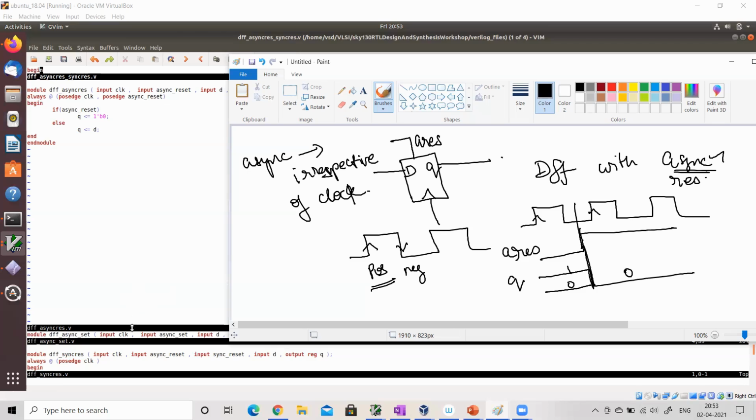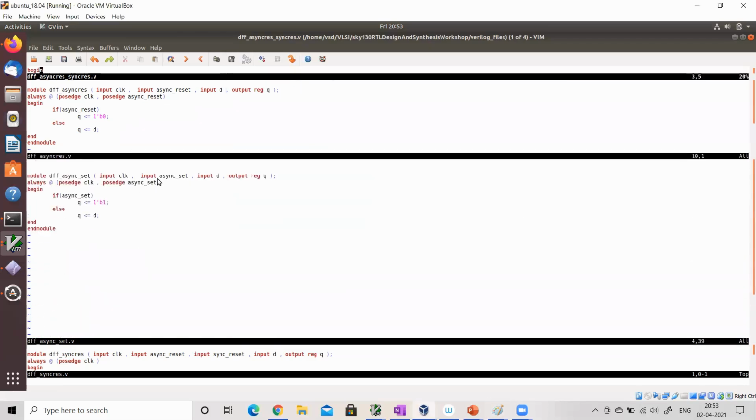Now if we want an asynchronous set, what we have to do? I am naming the signal asynchronous set so that the signals are named meaningfully. But I can call this signal whatever, alpha, beta, gamma also. That doesn't make any difference. Look at the behavior here. The always block is getting evaluated upon a clock or upon an asynchronous set. If I'm entering the always block because of asynchronous set, then I'm setting the Q to 1. Whatever may be the name of the signal, I am setting the Q to 1, without the dependency of clock, correct? Hence, I am calling this an asynchronous set, else Q is assigned D.